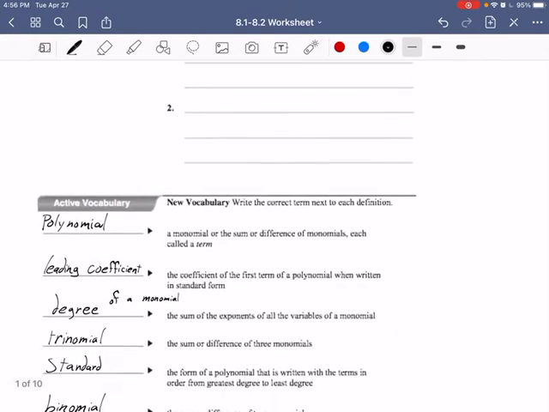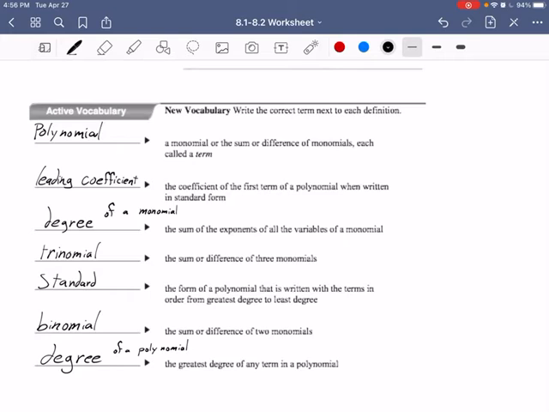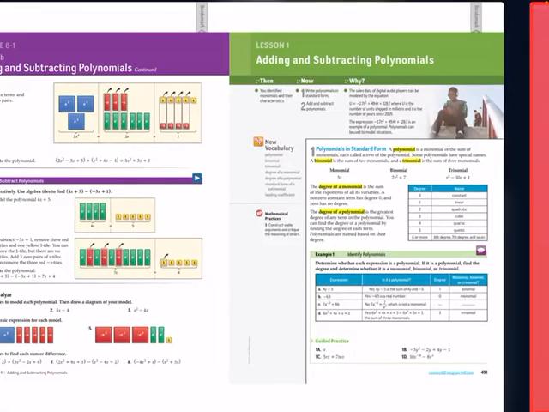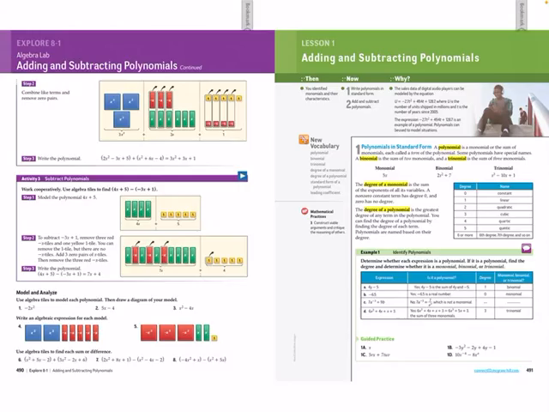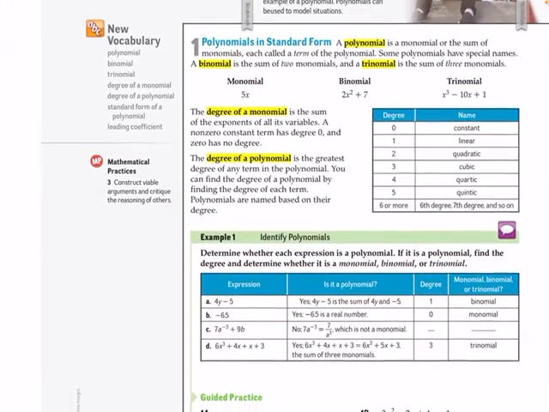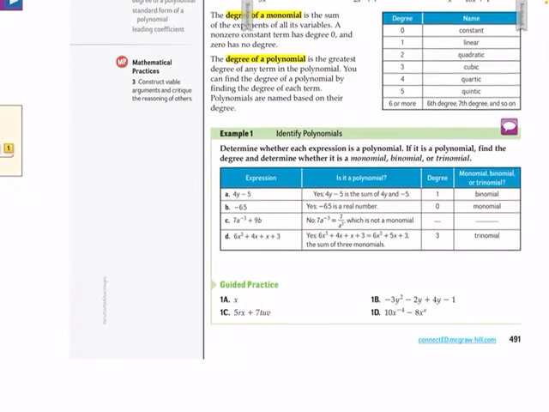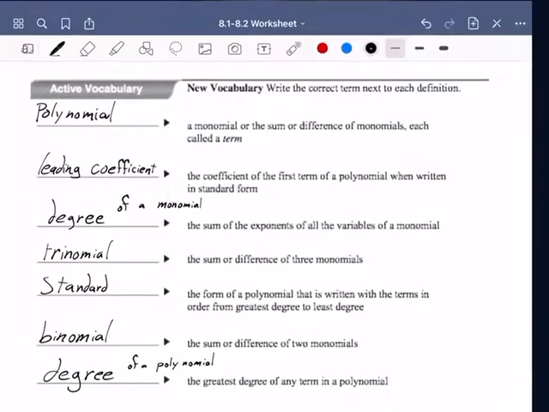Next, we're going to look at the active vocabulary. So these are all new things. This is a new section, chapter 8, where we're talking about something called polynomials. Polynomials, you'll see it's our first term, and all of this is right here in our book, so you can see everything right here, and it kind of breaks it down for us. If you like to read through that, you can go there. That's on page 491. But I'm going to break it down for us here.